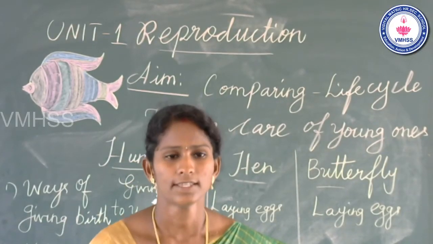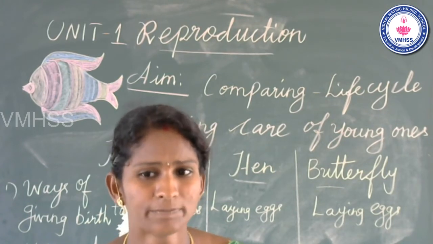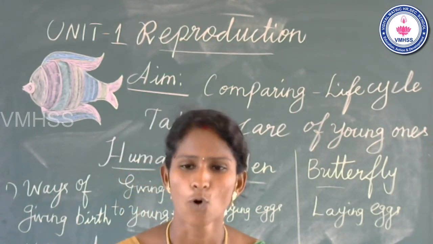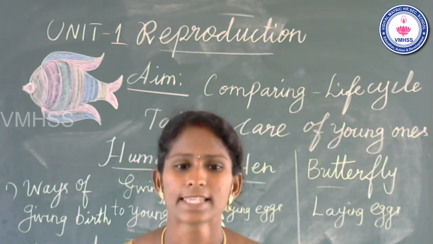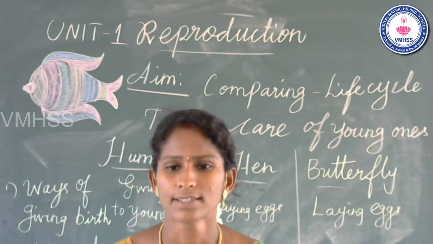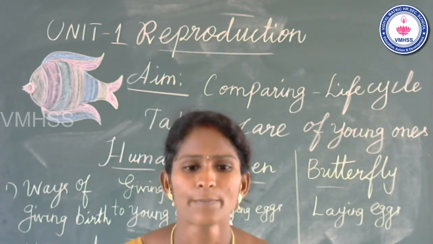Students, see the slide. Butterfly life cycle. How many stages in butterfly life cycle? Yes, there are 4 stages in butterfly life cycle. First stage is egg stage, second one caterpillar, third stage pupa stage, and fourth one adult butterfly stage.